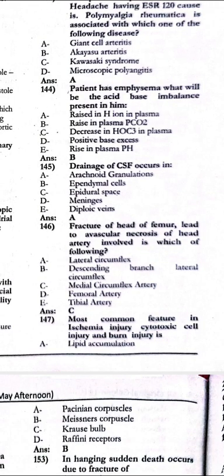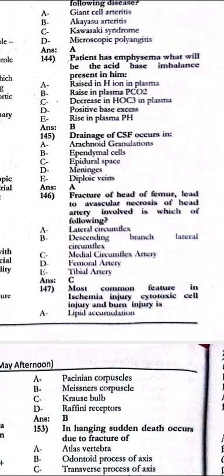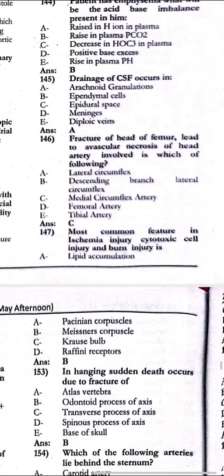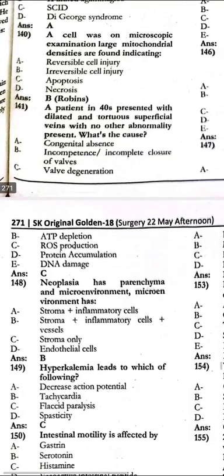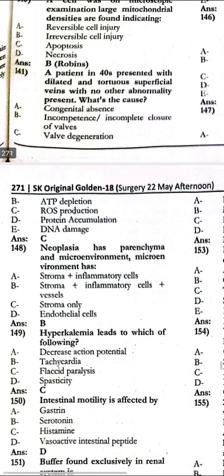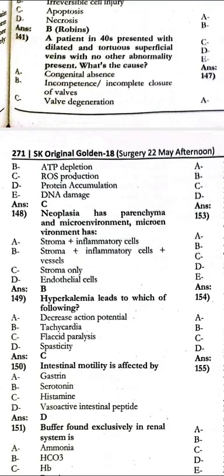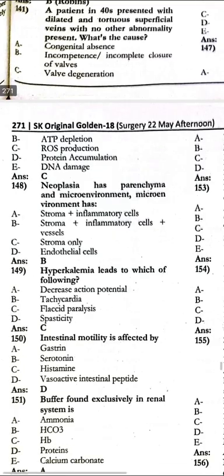The fracture of the head of the femur leads to avascular necrosis of the head. Artery involved is which of the following? That is the medial circumflex artery. The most common feature in ischemic injury, cytotoxic cell injury, and burn injury is ROS production, reactive oxygen species production. Neoplasia has parenchyma and microenvironment. Microenvironment has the stroma plus inflammatory cells plus vessels.